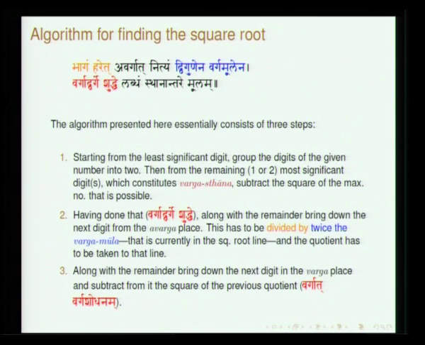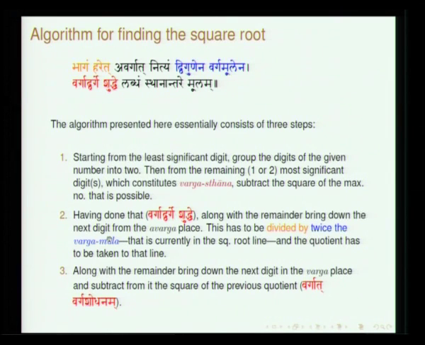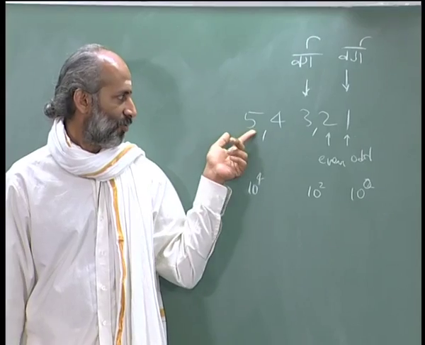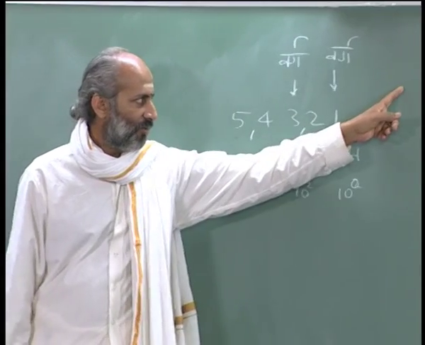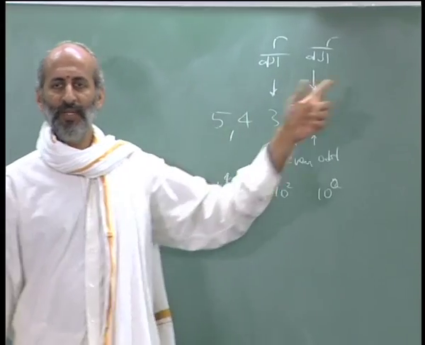Nityam dvigunena, multiplied by 2. Vargamoola is the vargamoola that you have determined here at the first place. This has to be done at every stage, dvigunena vargamulena. So, at this stage, if you deal with the first 2 digits or 1 digit, you have to jot down the vargamoola whatever you get. Suppose you have 5, you should write 2.